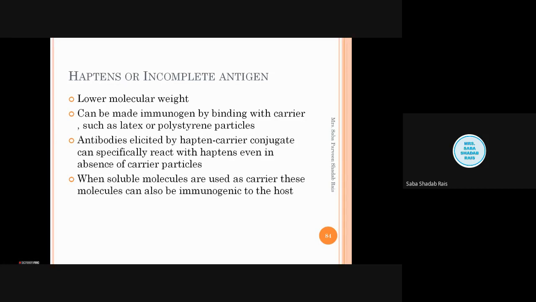When soluble molecules are used as a carrier, this molecule can also be immunogenic to the host. So most of the time soluble molecules cannot be used. They generally use substances which are inert. So this is all about the antigen, and in the next lecture we will be talking about the antibodies.